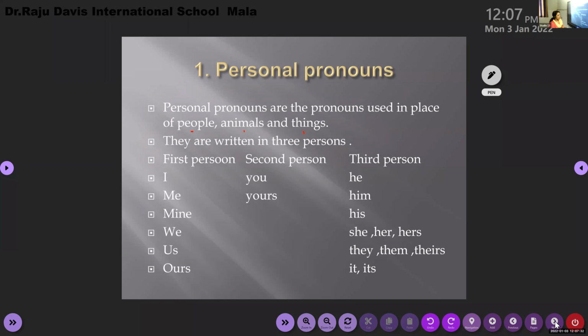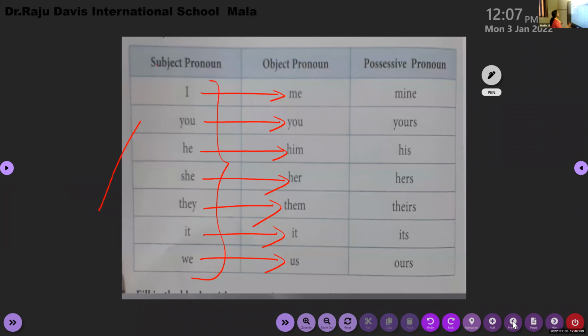And these pronouns, I'm not going to take all of this for you. If I take it also, you will not understand. That's what I told you. These pronouns, you can look into your workbook.